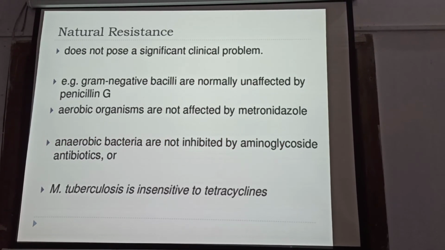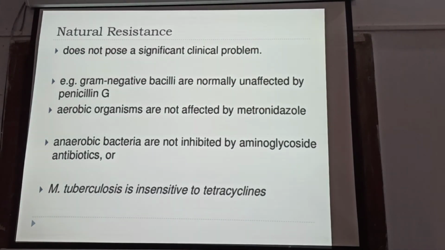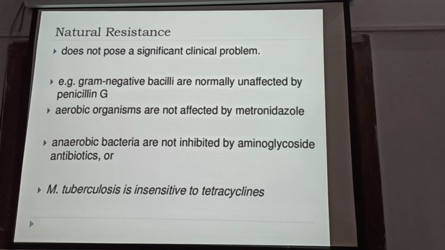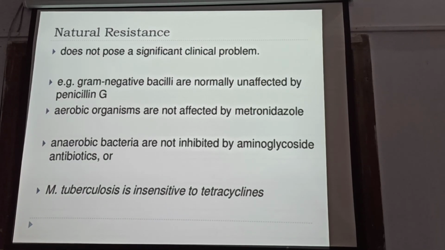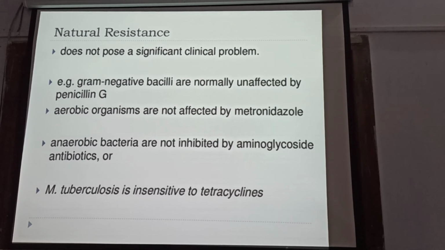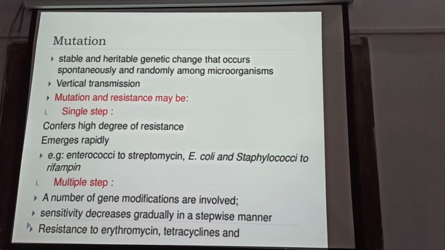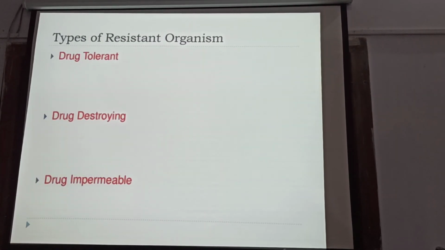Natural resistance does not pose a significant clinical problem. For example, gram-negative bacilli are not affected by penicillin. Aerobic organisms are not affected by penicillin at all. Anaerobic bacteria are not inhibited by aminoglycoside antibiotics. Mycobacterium tuberculosis is insensitive to tetracycline. Mutation, it is not for us. Gene transfer, not for us.